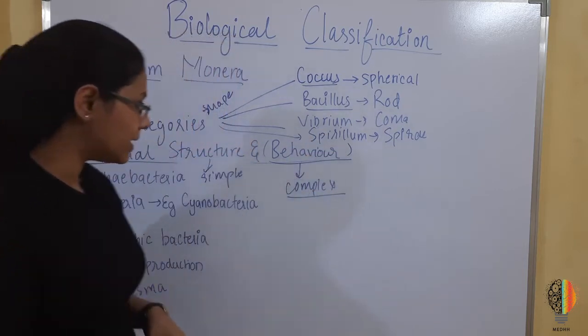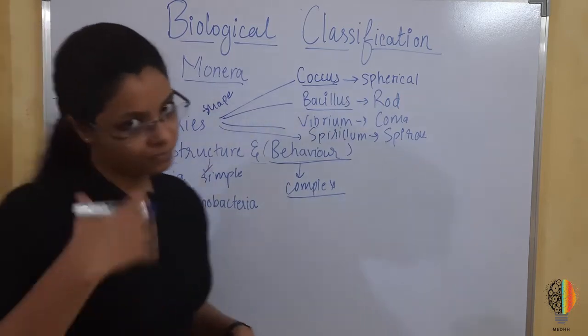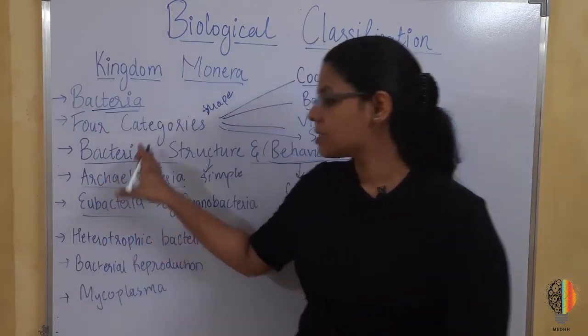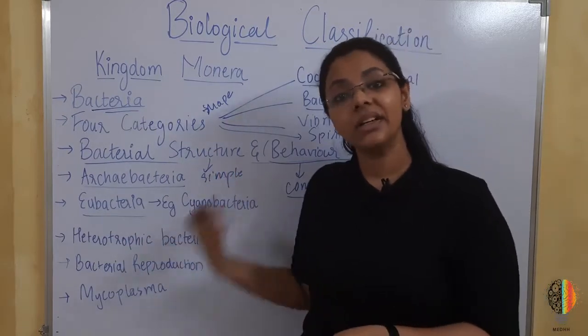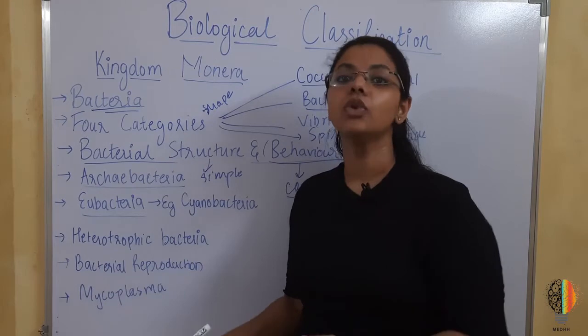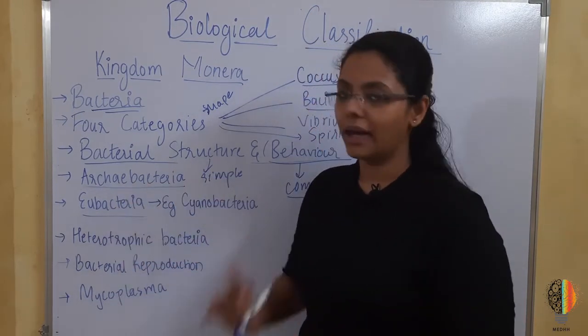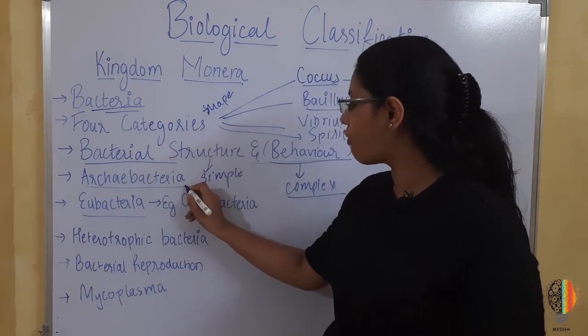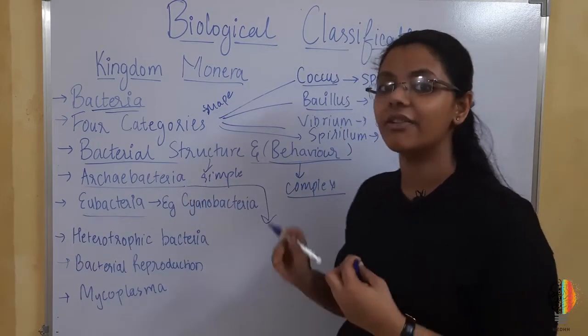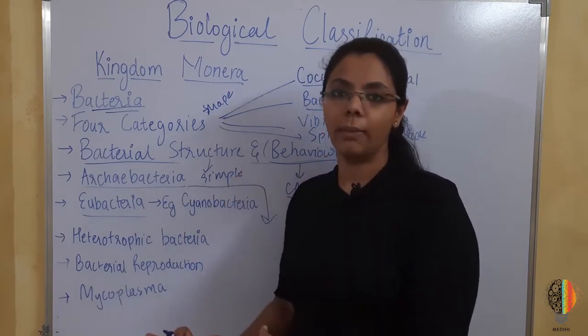Then archaebacteria and eubacteria, as I had mentioned before. Since we are learning the Whittaker system of classification, we will be learning archaebacteria and eubacteria under kingdom Monera. Archaebacteria is the group of bacteria that can survive in extreme environmental conditions.